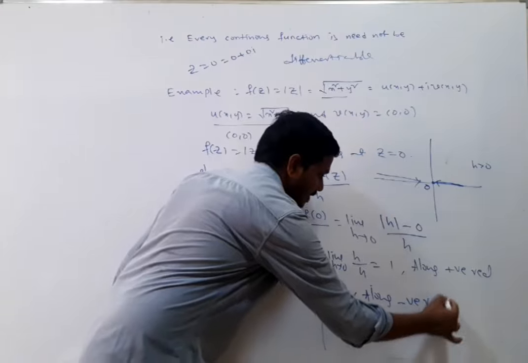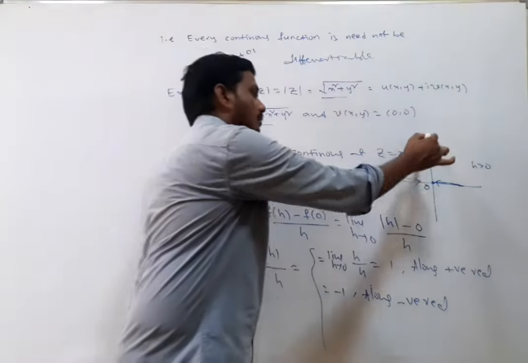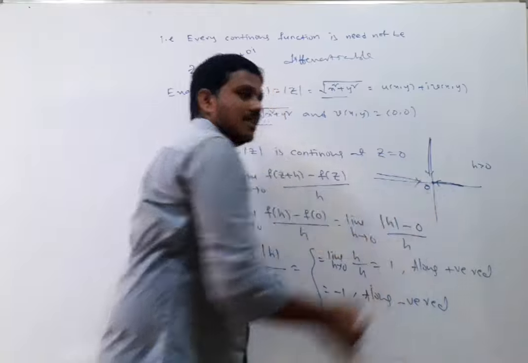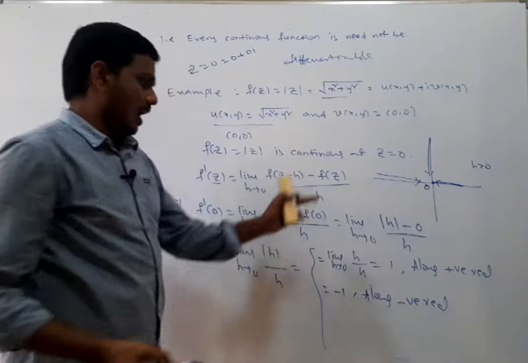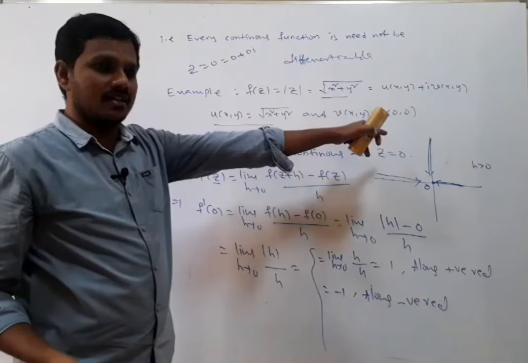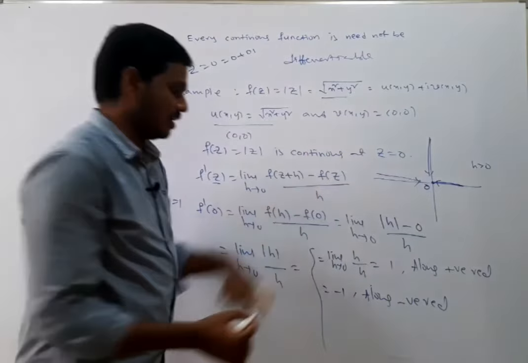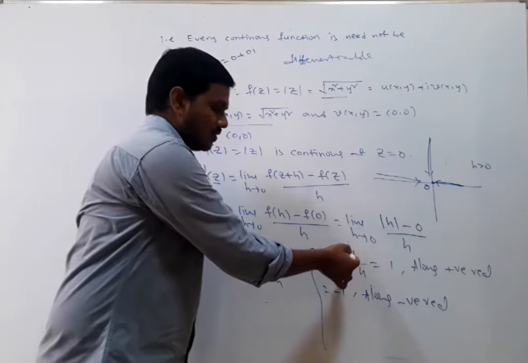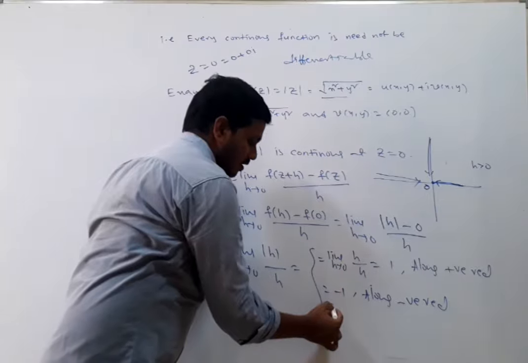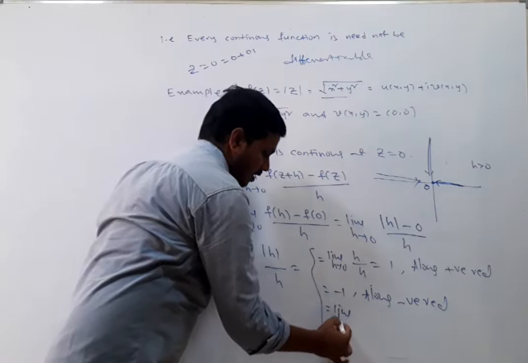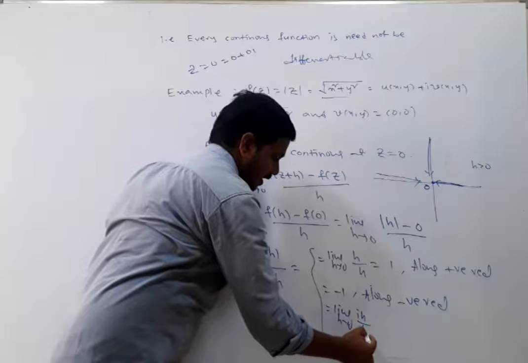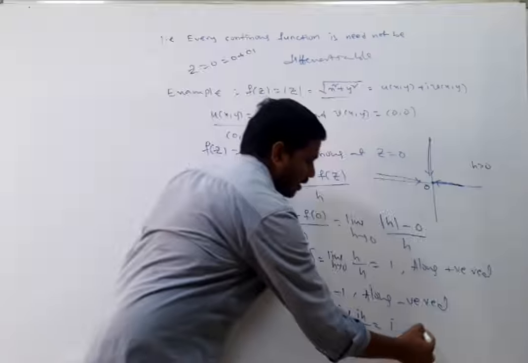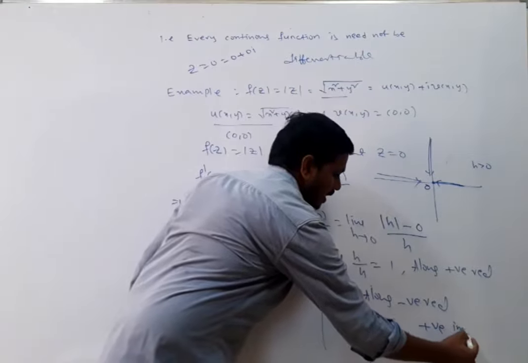Next, along the positive imaginary axis. Here h is greater than 0, and we have ih divided by h, so the limit as h tends to 0 of ih divided by h is i along the positive imaginary axis.